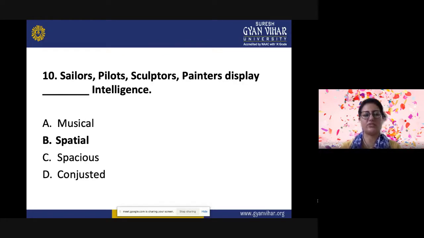And the last question is, sailors, pilots, sculptors, painters display dash kind of intelligence. The options are musical, spatial intelligence, spacious intelligence, or congested intelligence. And the correct answer is spatial intelligence, where they are able to do abstract thinking. For example, sailors, pilots, sculptors, painters.